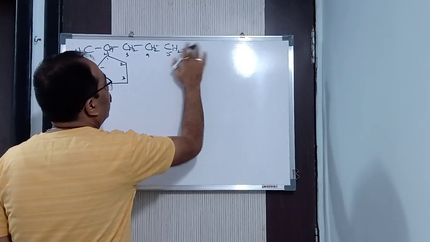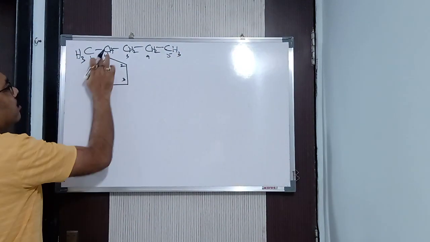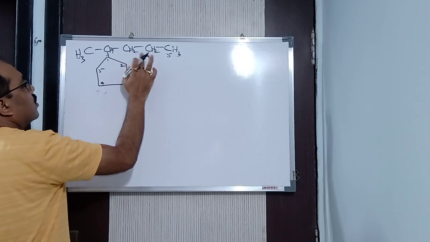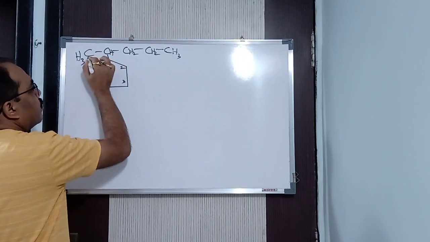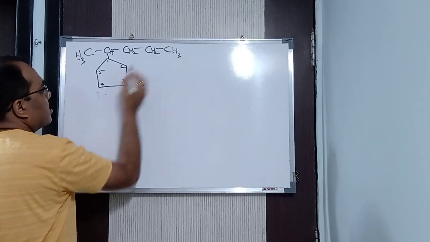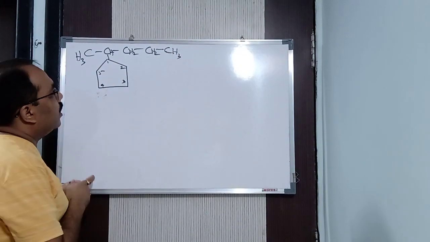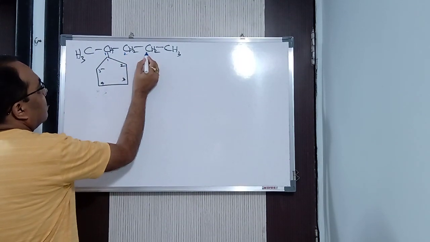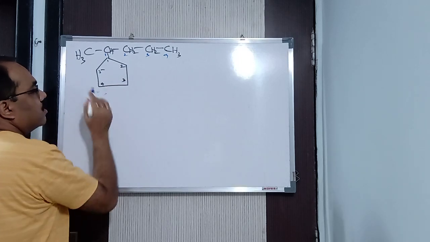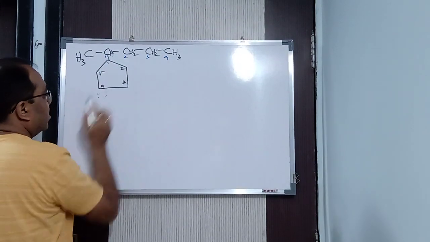Now next I will take this particular compound. Now see, of course this is your prefix, no doubt about it, just now I said so. But the numbering will not be done in that way. The numbering I did was just to know which is the root word. The numbering will be done in this way because I have already said, from wherever the branches start, the numbering starts from that position only. The branches start from here, so numbering starts from here.